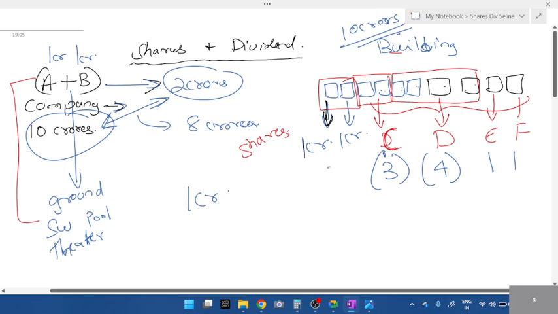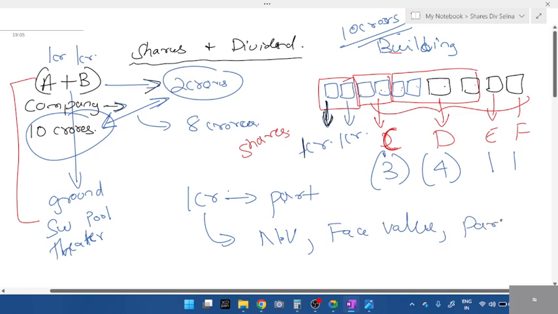When they invest, before starting the construction, they quoted one part for 1 crore. This price, whatever they quoted initially before the company started, we call nominal value or face value. NV stands for nominal value, face value, par value, or original value.